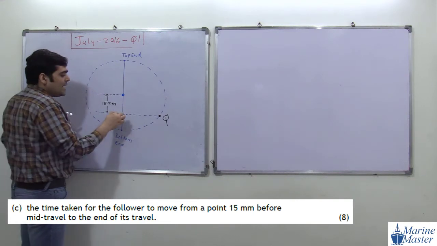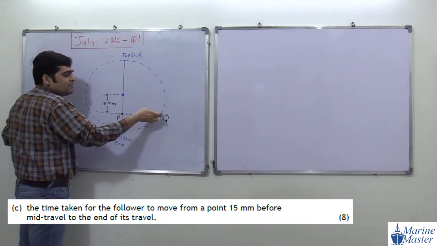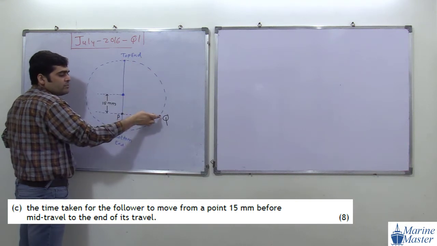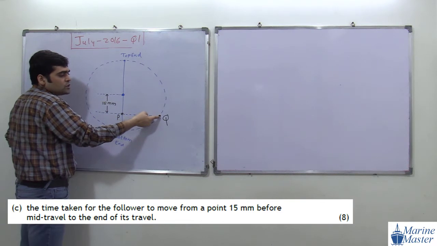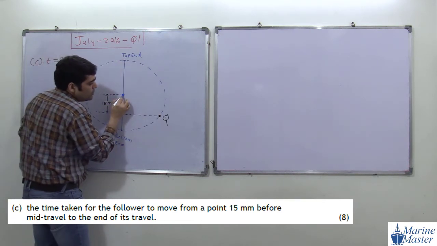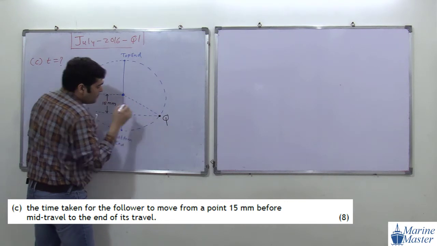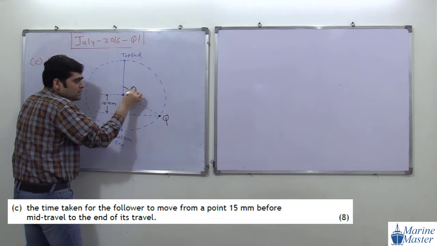Whatever the time required for the point P from this distance to this distance, the same time is required by the point Q when it goes from this point to this point. So when point Q goes from this point to this point, how much angle is covered by the point Q? We will assume this angle as theta.